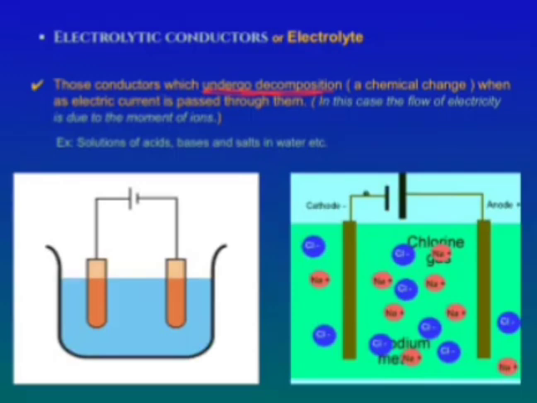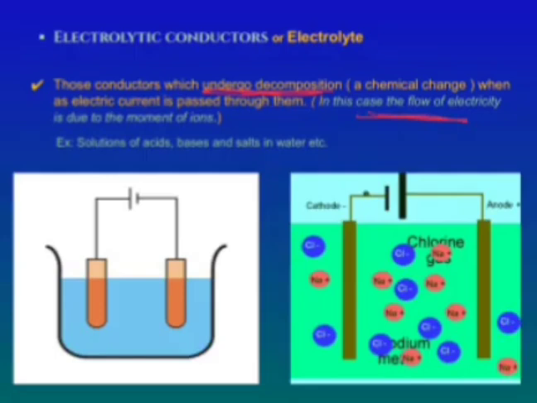So remember this one. These are the conductors which undergo decomposition when the electric current is passed through them, that means they undergo chemical change. What happens after passing the electric current through this type of solutions? They will release the ions.